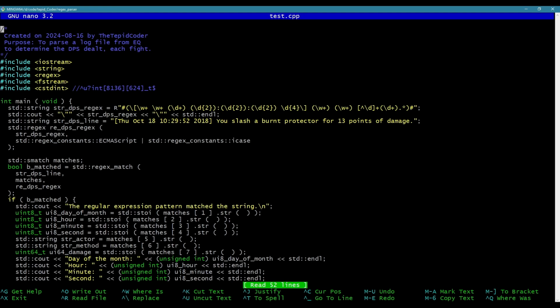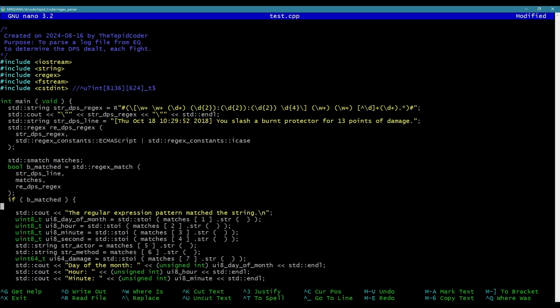I'm going to continue where I left off in the last parsing video, where I was attempting to calculate DPS for some actor within the span of a single fight from an EverQuest log file, as I thought that would be a pretty good example of how to leverage regular expressions in C++. Now in the previous video, I kind of had a brain dead moment, and I was using standard regex search after I confirmed that the pattern matched.